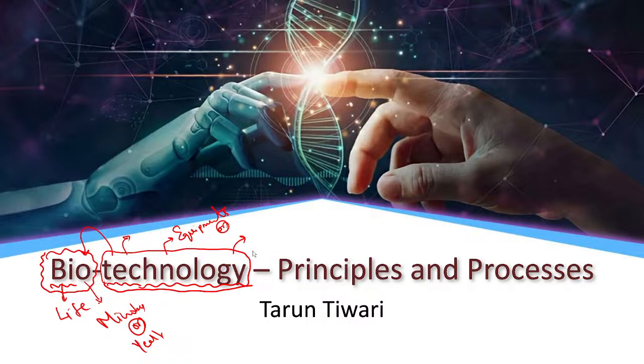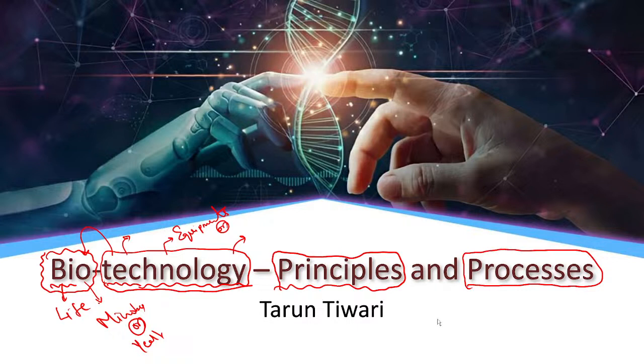Now in biotechnology we will study the principles, meaning what is the principle of biotechnology, and what are the different processes, meaning the steps involved in order to get our final product. The product can be anything, hormones or enzymes. Now let's understand how we can produce a product. Why do we need to produce any product from biotechnology, why spend so much money on this, why do we need insulin or enzymes?